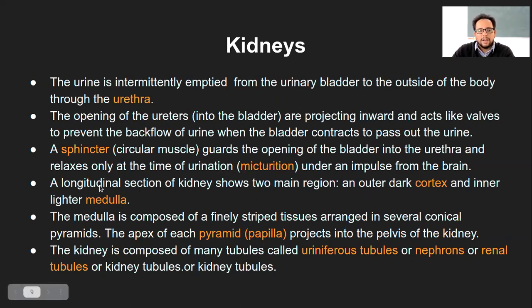A longitudinal section of the kidney, like whatever we were seeing, that is the vertical section. It shows two main regions. That is the outer dark cortex and the inner lighter medulla.